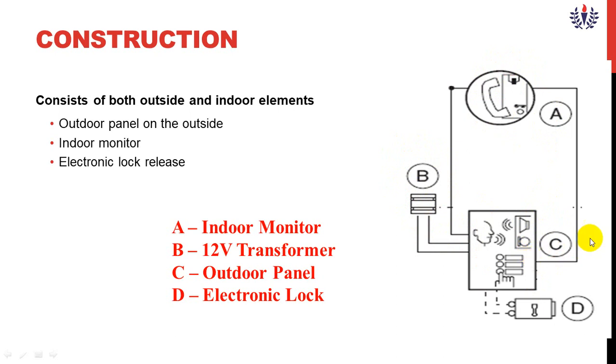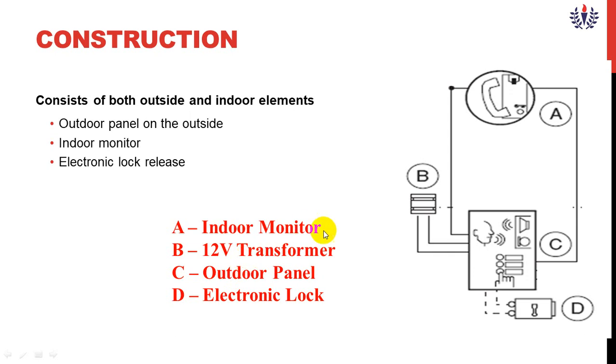The outer door panel and indoor monitor are connected in a series line, and at the other end of the outer door panel is connected the electronic lock. If any unauthorized person tries to enter, this electronic lock will automatically lock the door. The supply for the outdoor panel is normally a 12 volt capacity transformer.